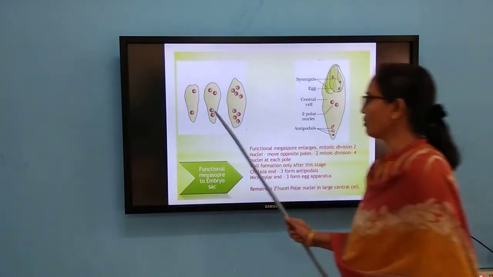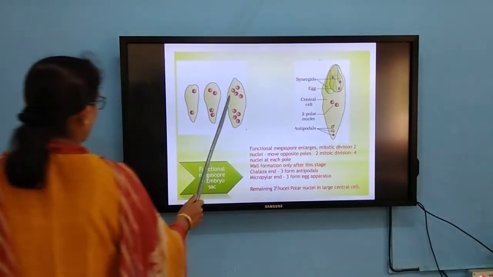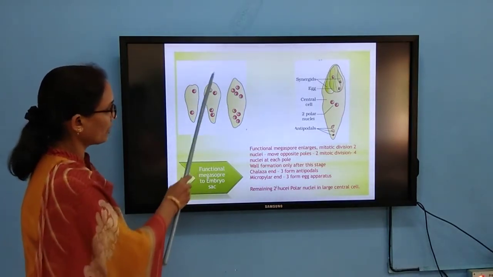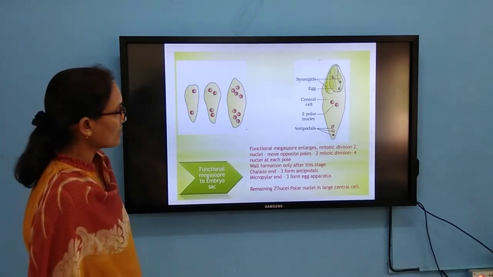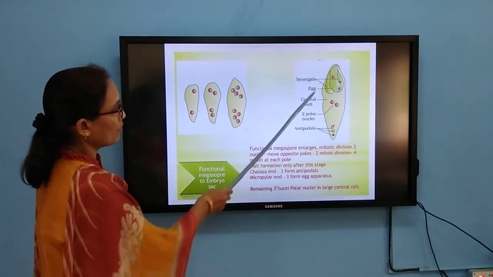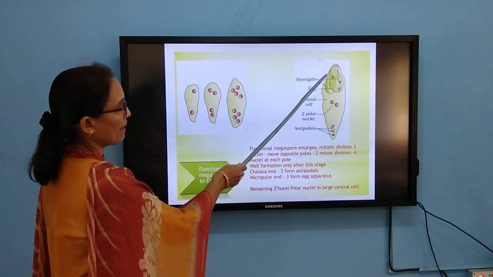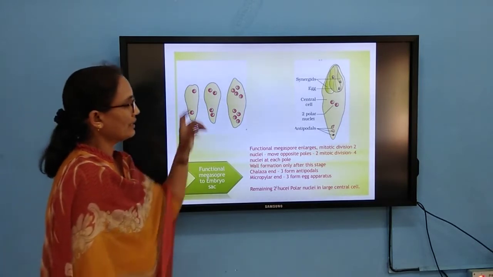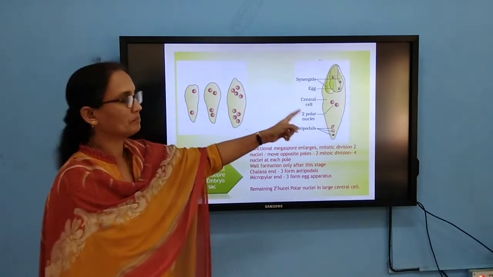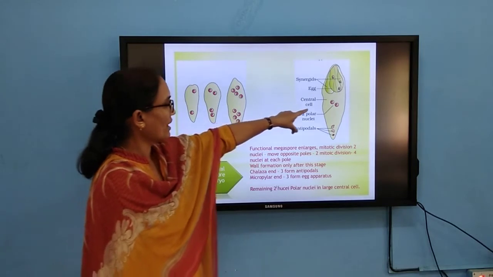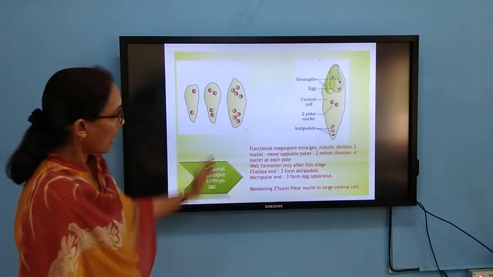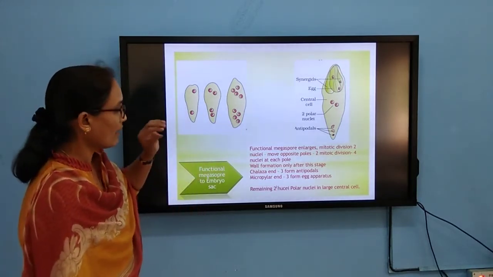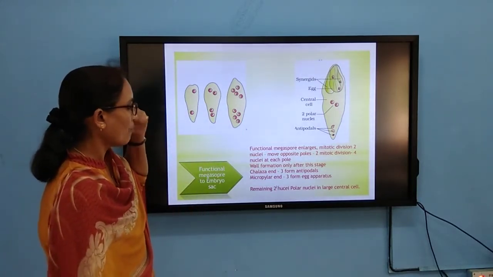The nucleus is undergoing mitotic division to form 4 nuclei and then 8 nuclei. Among that, a total of 8 nuclei will be formed. Three of them move towards the micropylar end. Just now I told you the cell wall formation takes place later. Then two nuclei will be present at the central cell. Opposite to the micropylar end, three nuclei will be present. Those are going to develop into the antipodal stage.